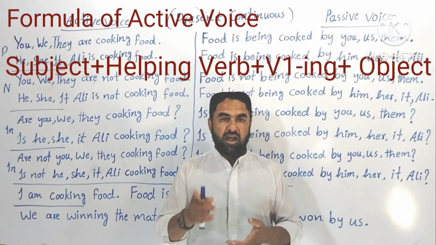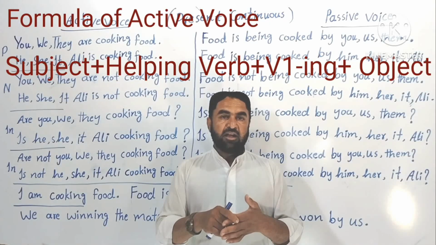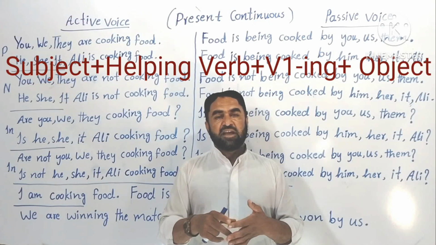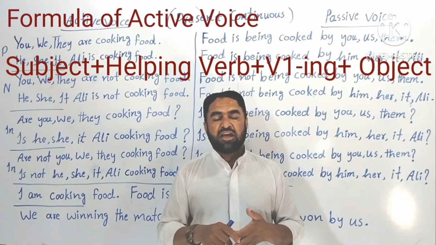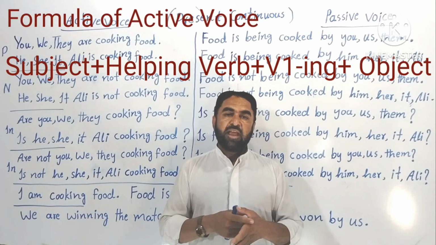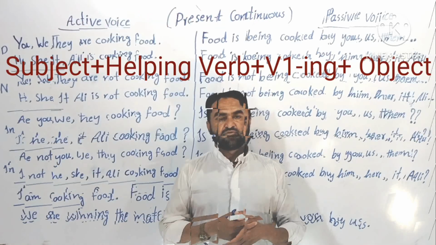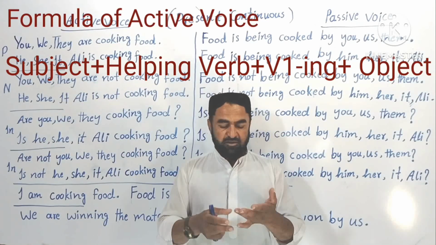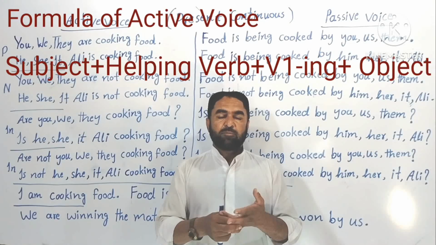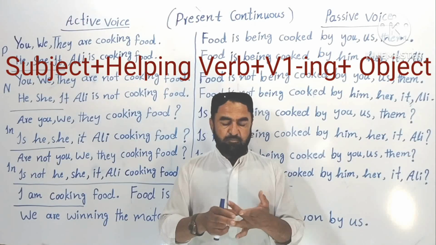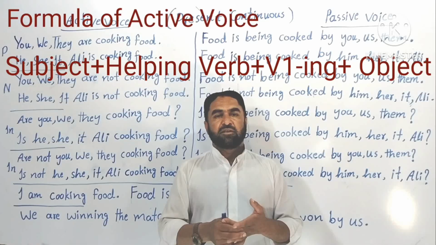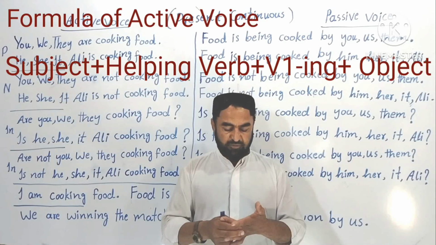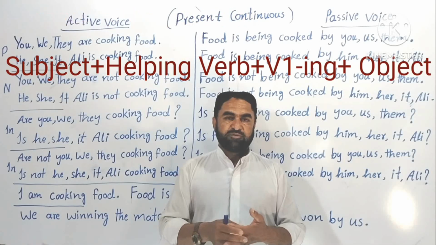Understood? After that, your main verb comes, that is the first form of the verb with ing, and then your object comes. Once again, subject plus helping verb is, are, am, plus main verb, first form of the verb with ing, and then your object.